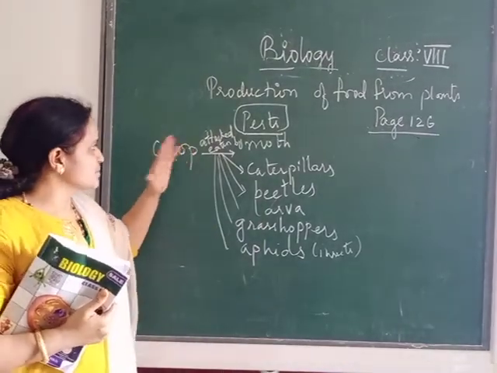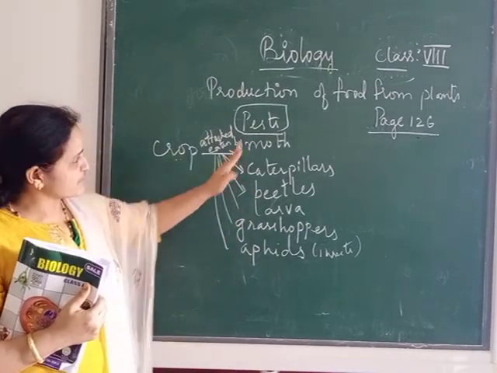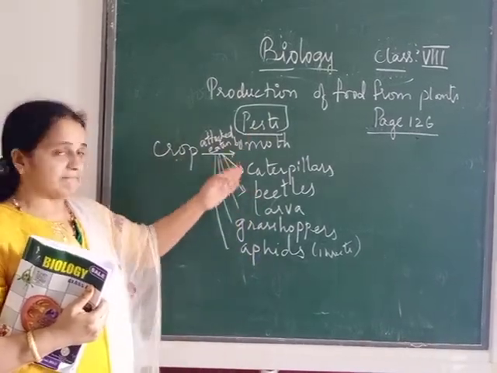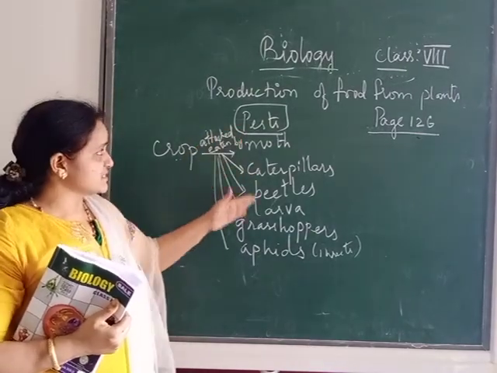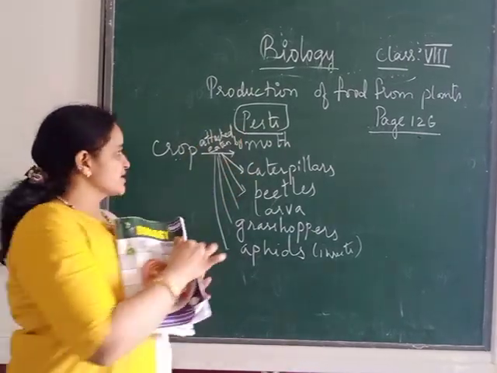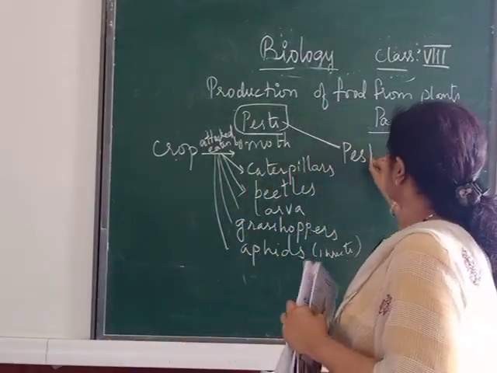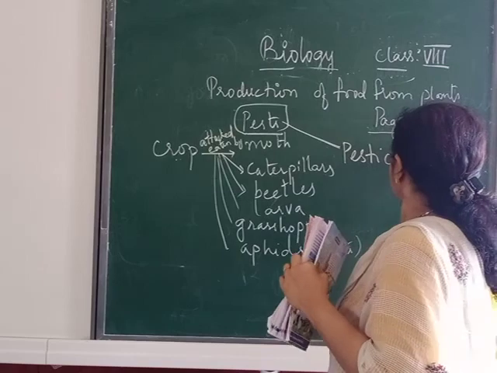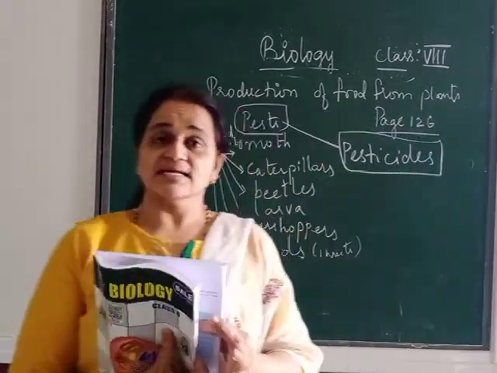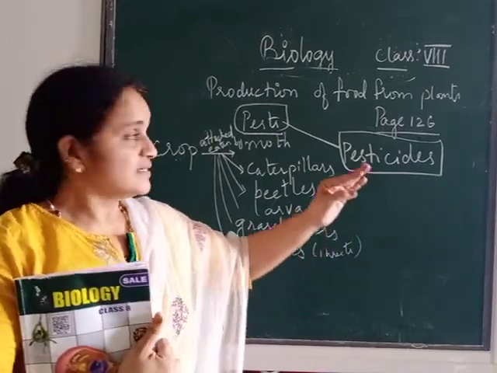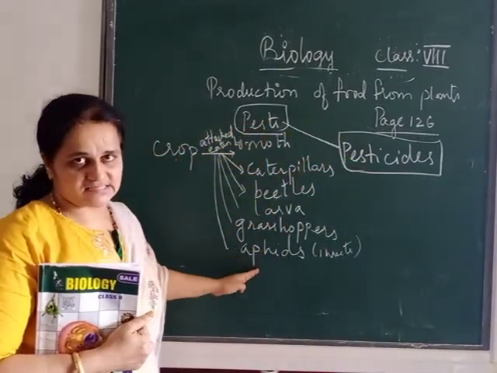So what is the duty of a farmer, or what is our duty, is to protect the crop from the attack of these kinds of pests. So how can we protect our plants from this attack of pests? We can spray the pesticide. So now what are these pesticides? Pesticides are nothing but a chemical. It's a chemical which kills all these pests.